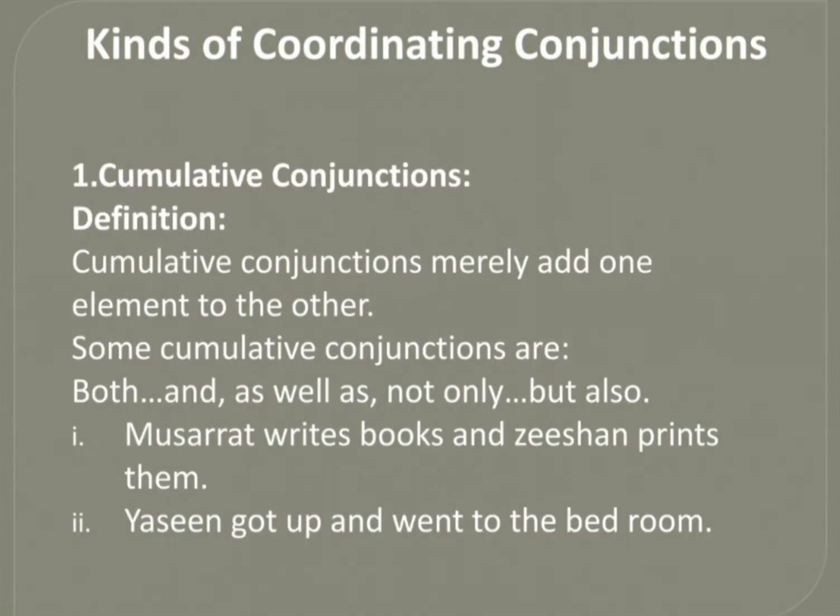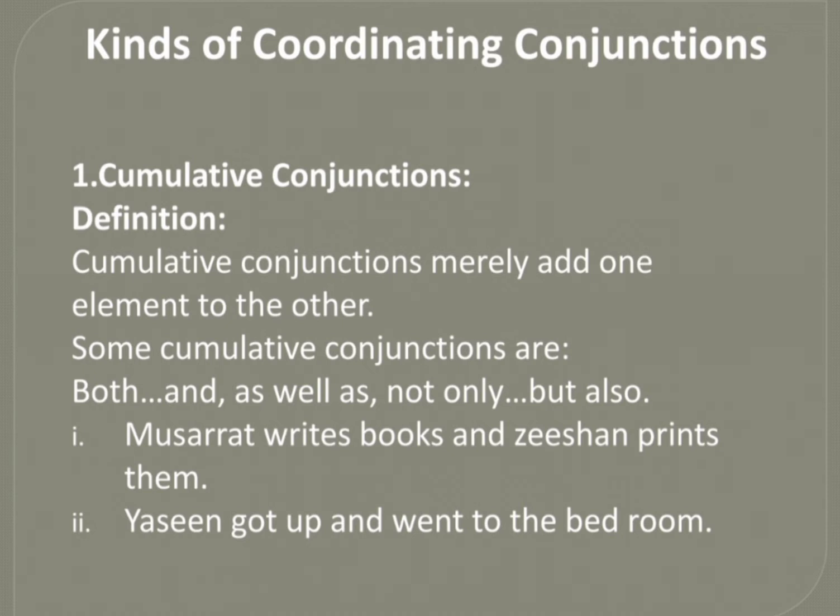The first kind of coordinating conjunctions is cumulative conjunctions. Cumulative conjunctions merely add one element to the other. Some cumulative conjunctions are both, and, as well as, not only, but also.